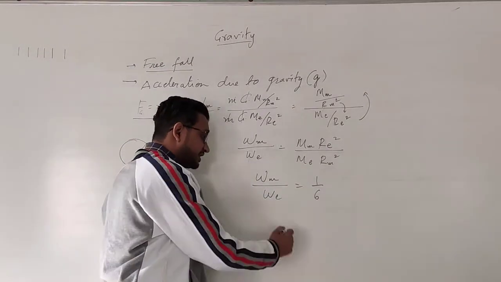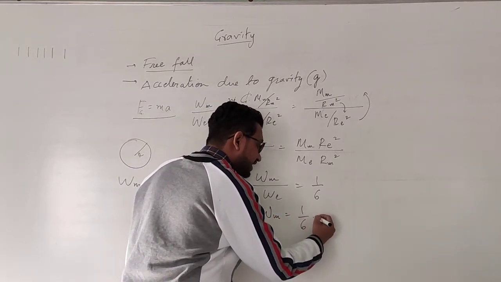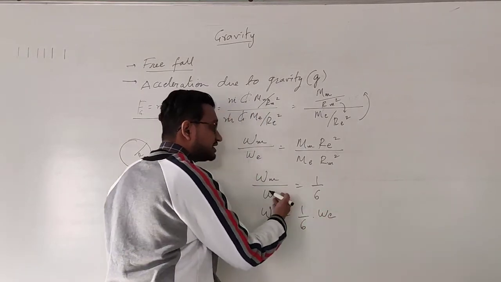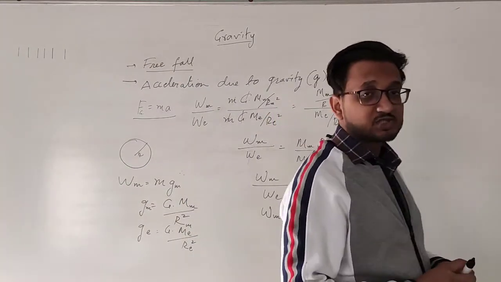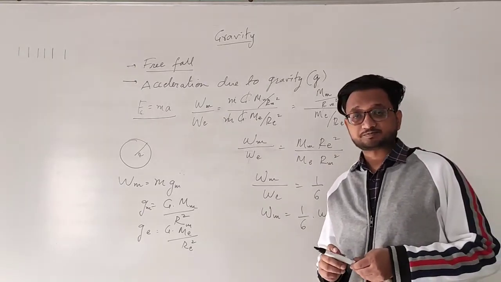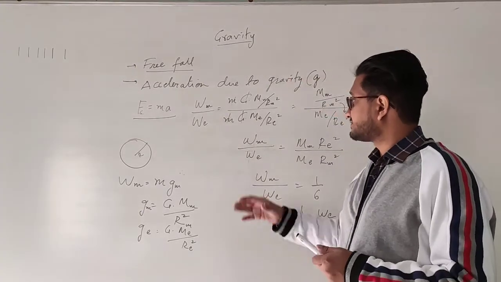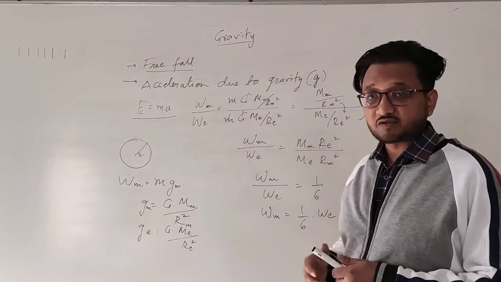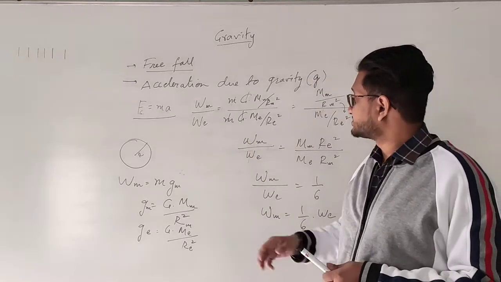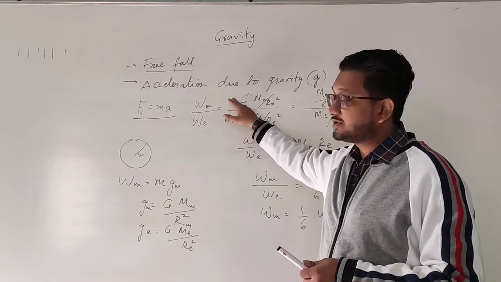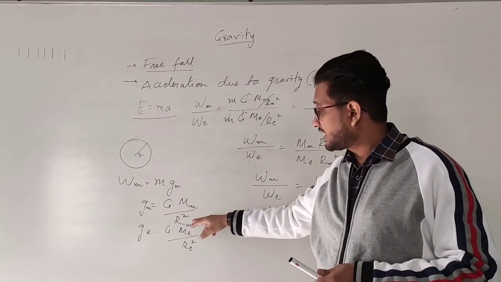And so we can write that the weight of an object on moon is 1 by 6 times the weight of an object on earth. Simple cross multiplication. This is how you find the weight of an object on moon. Okay? I hope this derivation is clear to you, students. What I have simply done is compare the ratios of the two, that is weight of an object on moon to the weight of an object on earth, substituting the values m into g, where the value of g is g into m upon r squared.